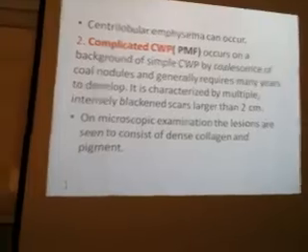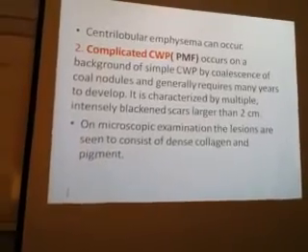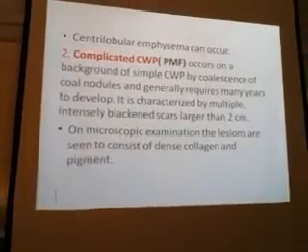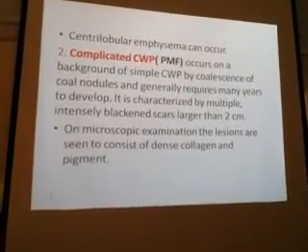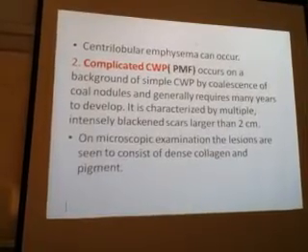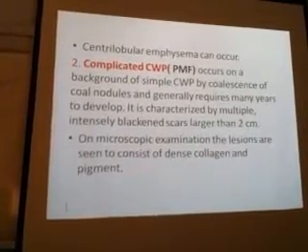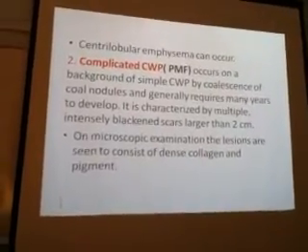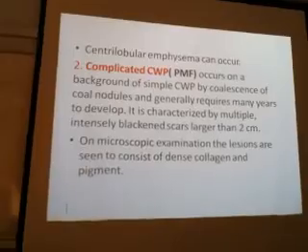Once these nodules join, that is called coalescence, and after increasing in size, it becomes complicated Kohlwerker's pneumoconiosis. So it is characterized by multiple intensely blackened scars larger than 2 centimeters. Is it clear? Simple and complicated.